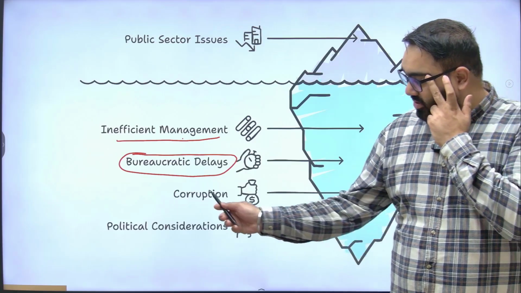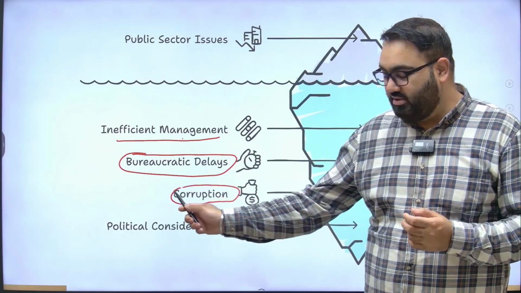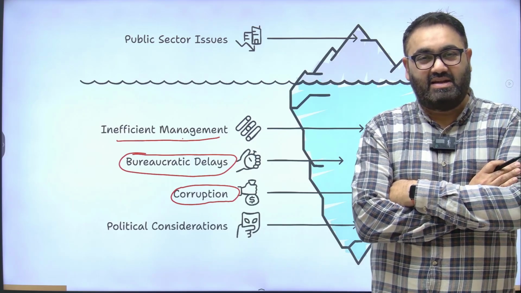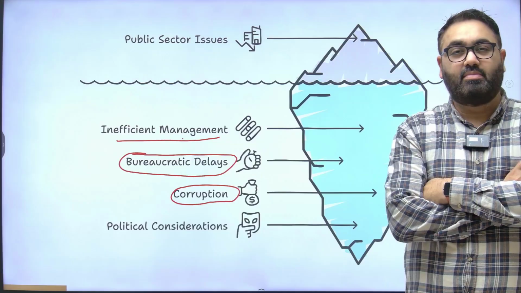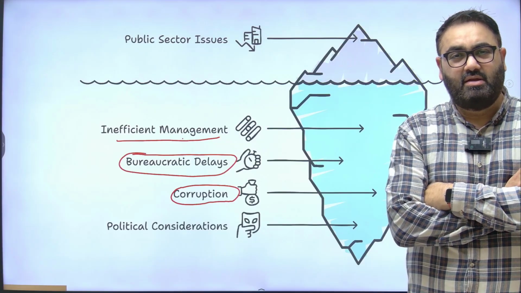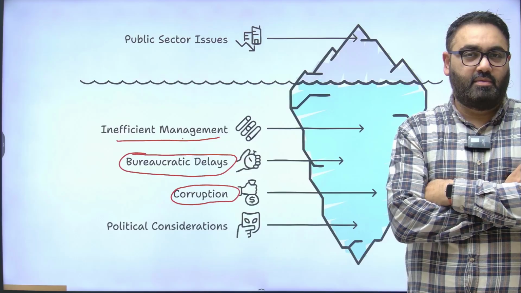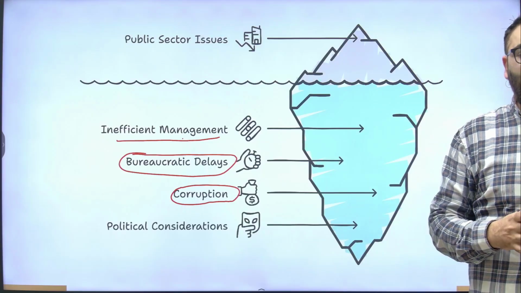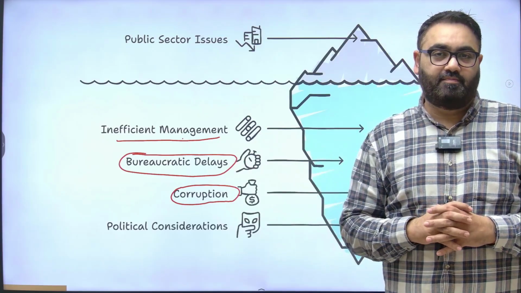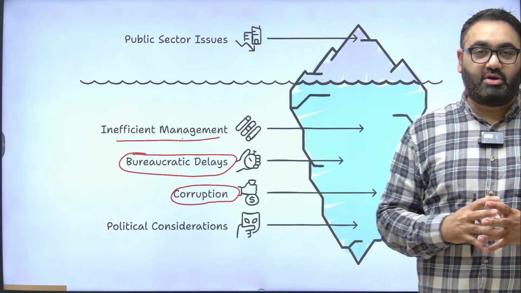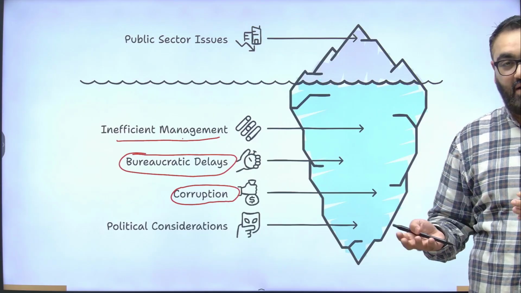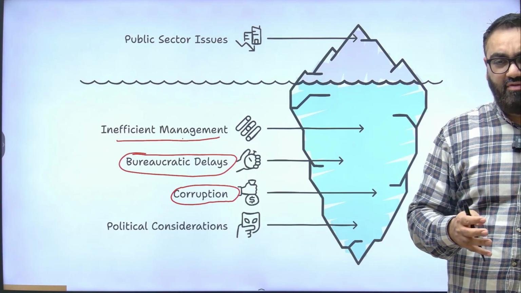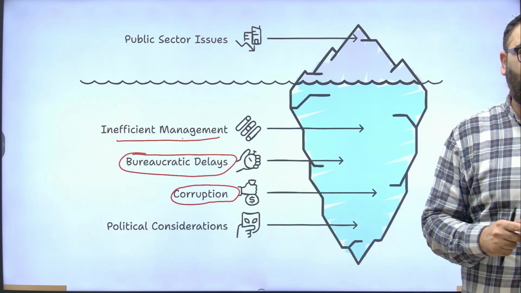There are also concerns about corruption. I don't think this needs any explanation. When you look at some of the rankings, Transparency International, for example, is an international NGO that comes up with the Corruption Perception Index. India does not perform very well. Not to say that the private sector is devoid of corruption, but the public sector is well known for corruption, and that too starts at the very lowest level. The lowest rung of bureaucracy is often the one that comes in direct contact with the common people. And it has become a very common phenomenon where you are asked for a bribe for very simple, small things.